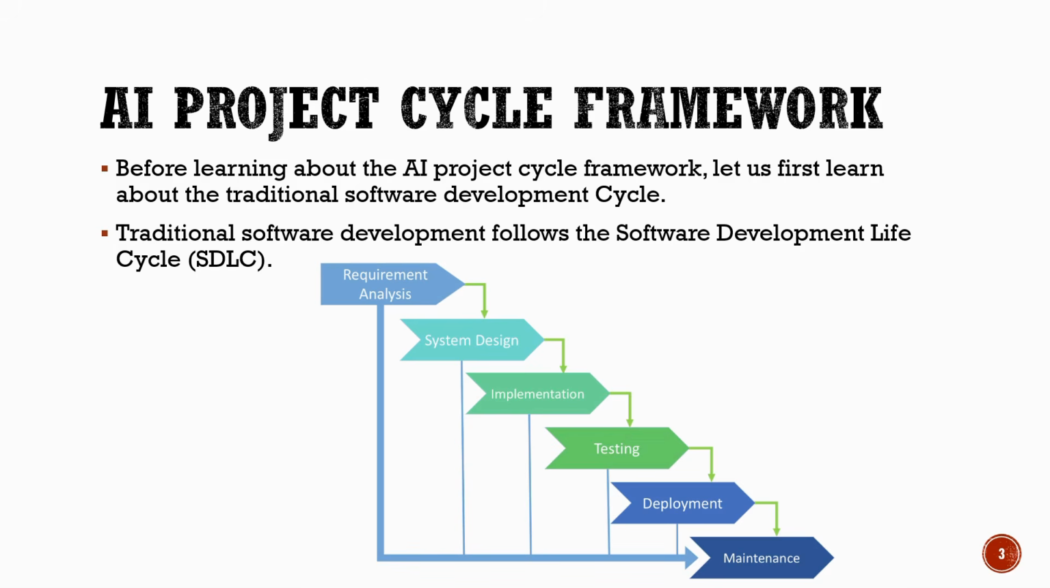After that, we move to implementation, where the actual coding of the software takes place. Then comes testing, to check for errors and ensure everything works correctly. Once the software is ready, it is deployed, which means it is made available for users. Finally, we have maintenance, where updates and improvements are made over time. Understanding this traditional cycle helps us better understand how the AI project cycle is structured and how it differs.